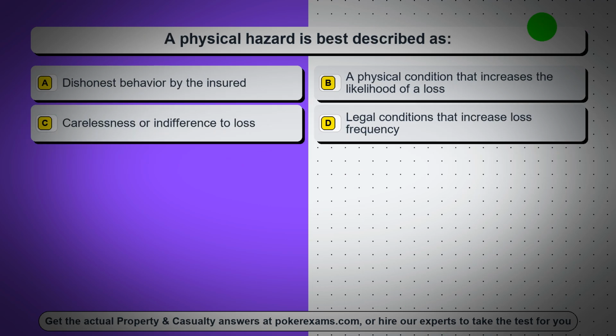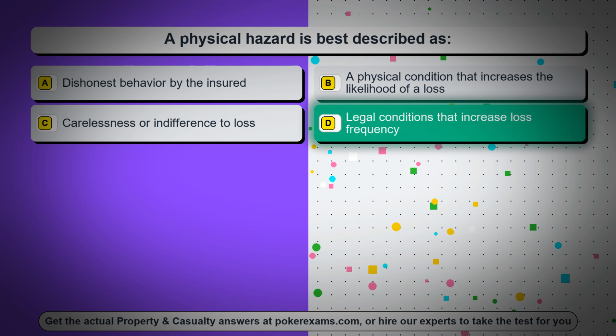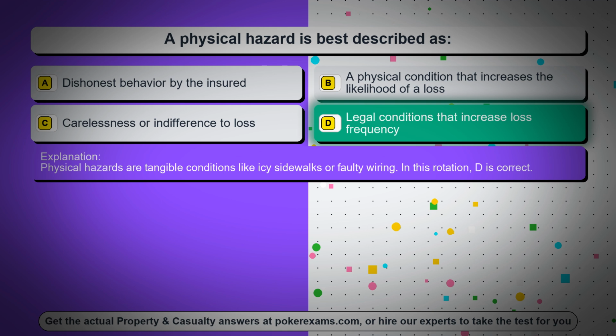Question 80. A physical hazard is best described as: Option A, dishonest behavior by the insured. Option B, a physical condition that increases the likelihood of a loss. Option C, carelessness or indifference to loss. Option D, legal conditions that increase loss frequency. The correct answer is option D, legal conditions that increase loss frequency. Physical hazards are tangible conditions like icy sidewalks or faulty wiring. In this rotation, D is correct.